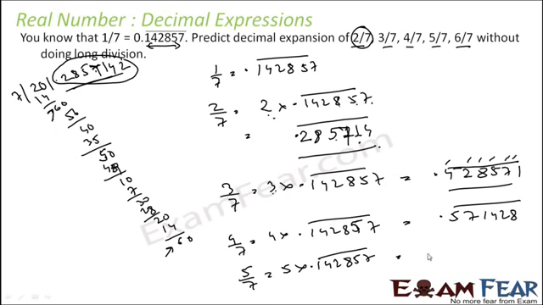You solve this, you get 0.71428. Okay. Similarly, 6 by 7, you solve it, you get this value. It's pretty easy. You just have to multiply this number. But before multiplying, you have to understand that you can actually multiply, right? Because in this case, you multiply both the sides with 2 and you get the answer.